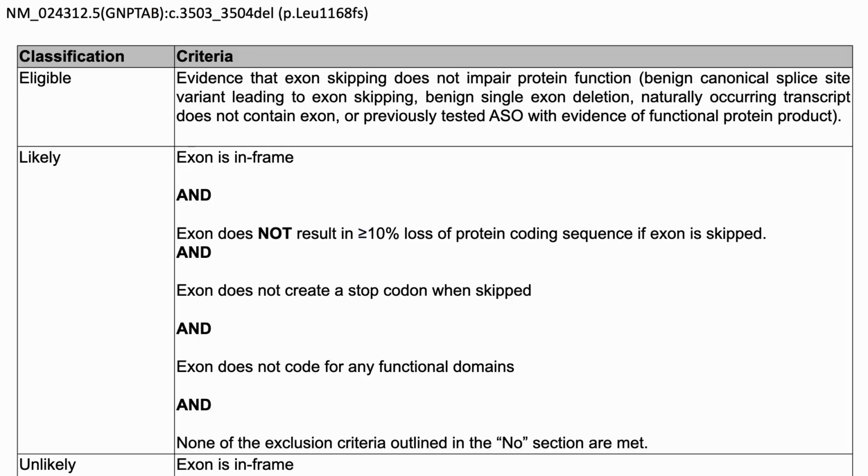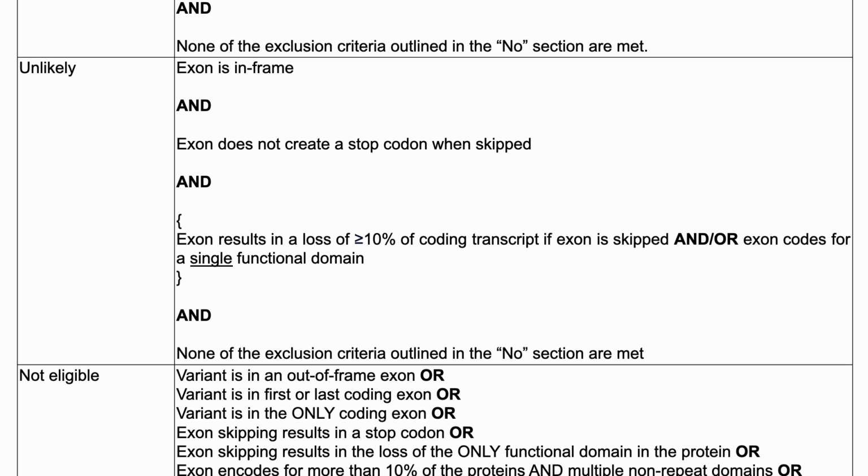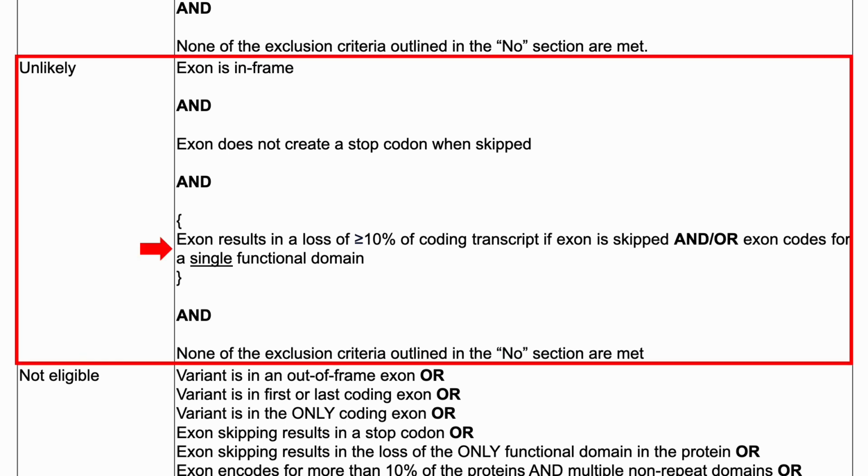We know that our variant is in an in-frame exon, is not in the first or last coding exon, and does not create a stop codon when skipped. We also know that the exon codes for about 4.5% of the coding transcript. However, the exon does code for a functional domain. We see here that exons that code for a functional domain are to be classified as unlikely eligible. Therefore, we classify this variant as unlikely eligible for exon skipping ASOs.